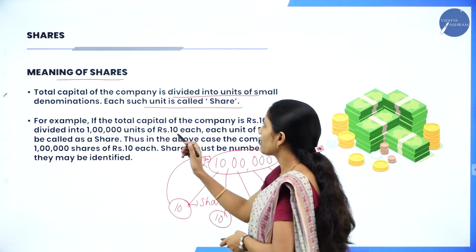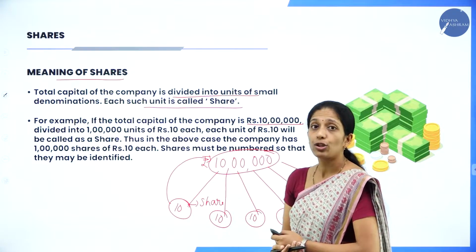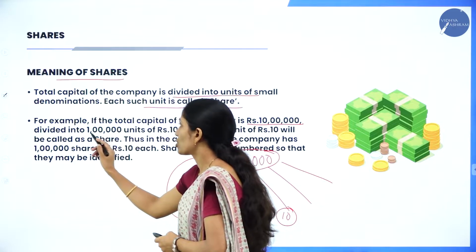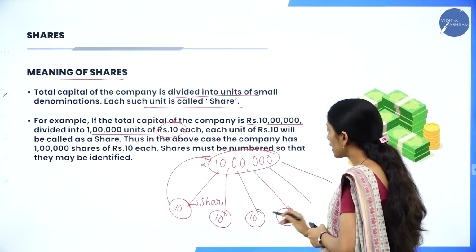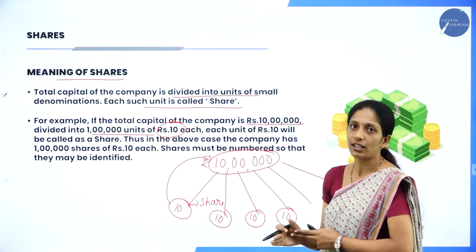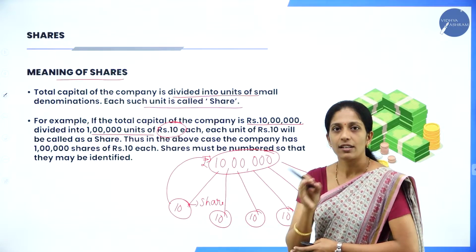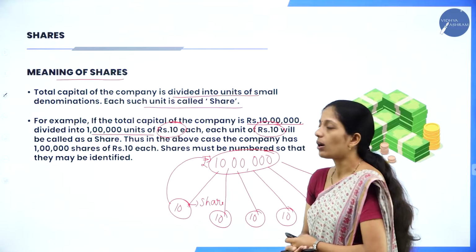For example, if the total capital of the company is rupees 10 lakh divided into 1 lakh units of rupees 10 each, each unit of rupees 10 will be called a share.